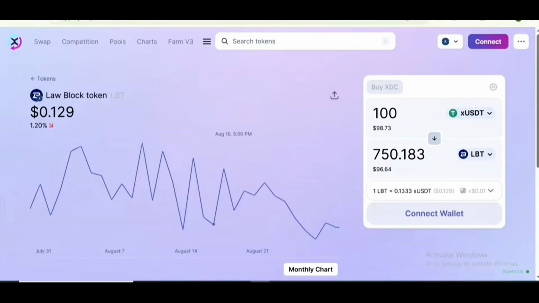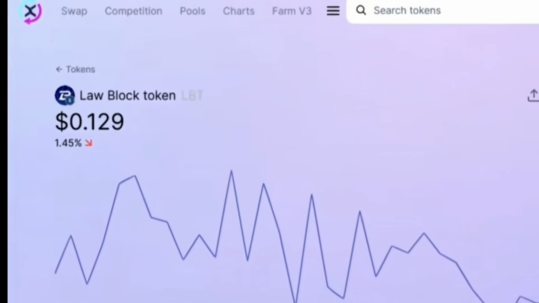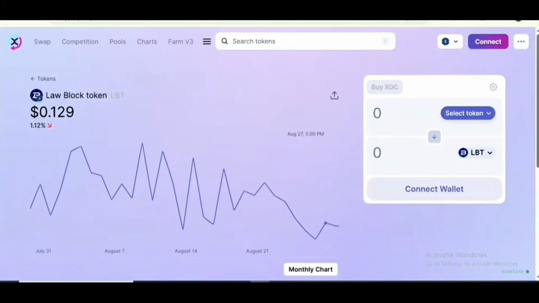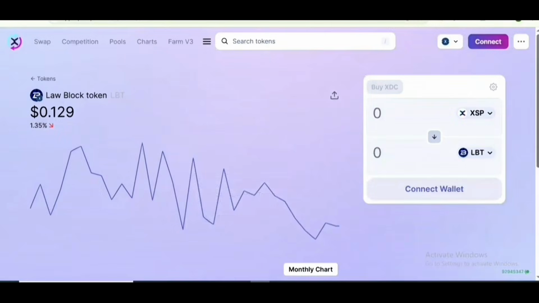Here, viewers, you can get the LawBlocks token LBT from the XSP swap. Here you can see the LawBlock token price is showing 0.129. Here you can select tokens XDC, XSP and USDC. If we select XSP, here you can see we can get LBT tokens.